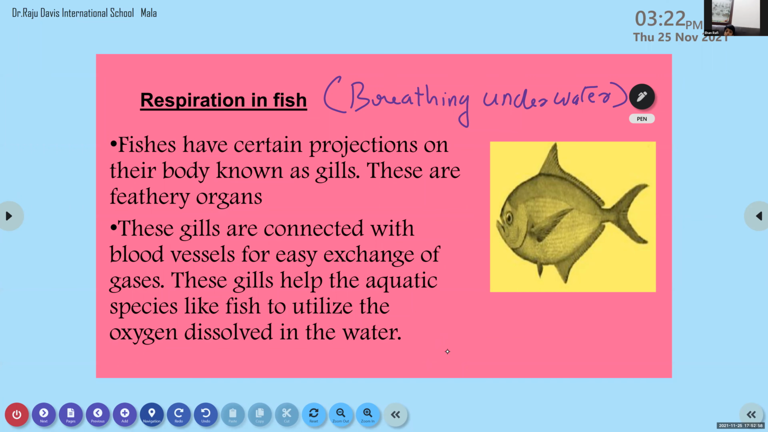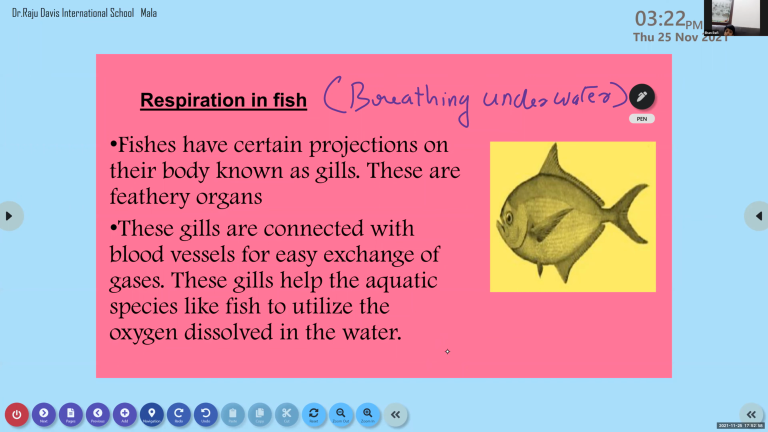Then what do you mean by inhalation? Ma'am, inhalation is a process in which we breathe in the air and it goes into our lungs. We breathe in air rich in which type of gas? Oxygen. The process of breathing in air rich in oxygen is known as inhalation.